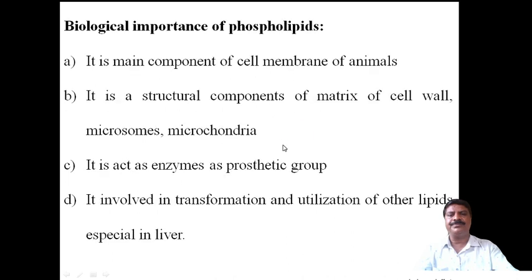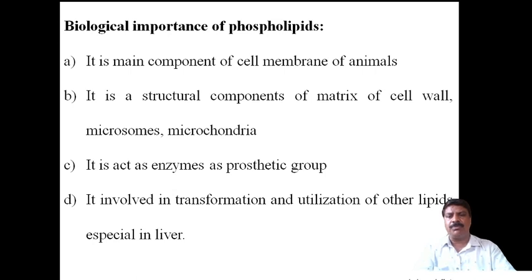Now coming to the last one, which is general. These are specific examples I have already told, each having a particular structure and specific biological importance, but we can also say it in general. Suppose the biological importance of phospholipids means all of them come together, and it can be mentioned here. Therefore, clubbing all the examples, you have to write the biological importance here.